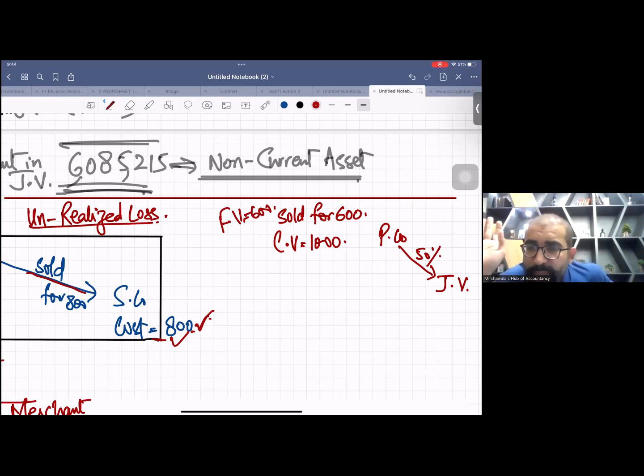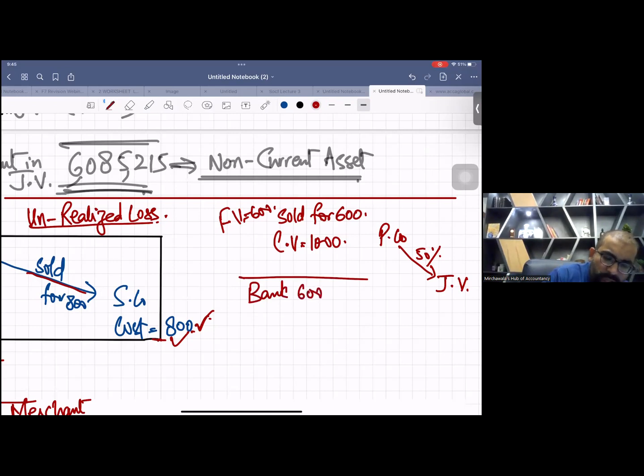So this is a genuine loss, a genuine impairment. So you don't need to do anything. Just simply book this real loss. See how you will make the entry. Sold for 600, bank debit 600. Your carrying value of land is 1,000. You will de-recognize your land by 1,000, and you will simply book this 400 in your P&L.